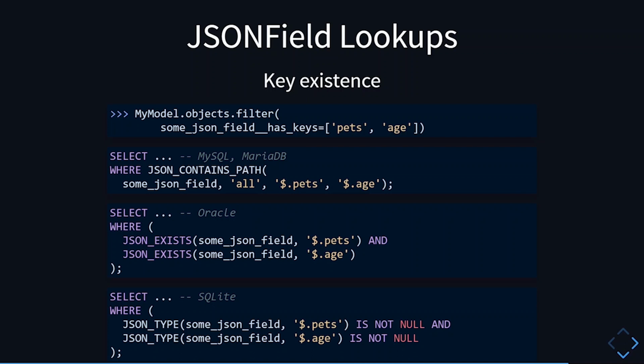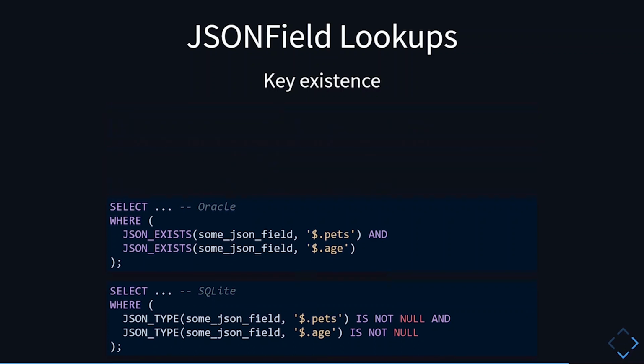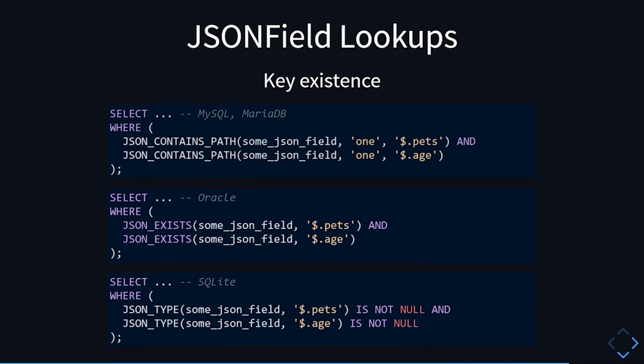However, we can see that the Oracle and SQLite implementations are very similar. To maximize code reuse, we instead unpack the JSON contains path function to multiple JSON contains path calls and chain them with the AND operator. Now, I don't know if there's any performance impacts from this, and it was not my call to change it to this implementation. So if you find out that there's some performance impacts, feel free to let me know and I will try to fix it.